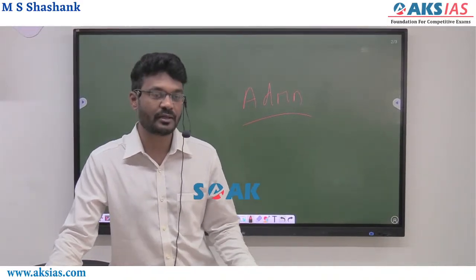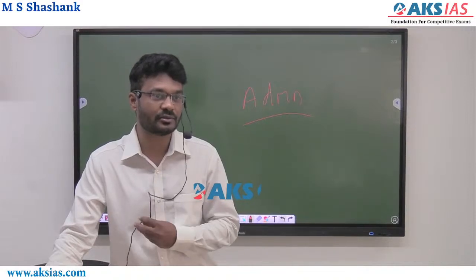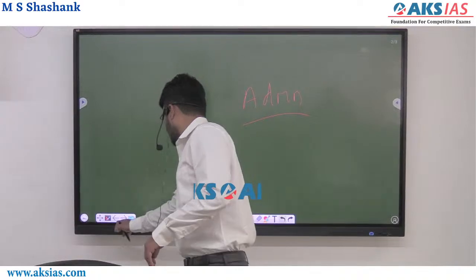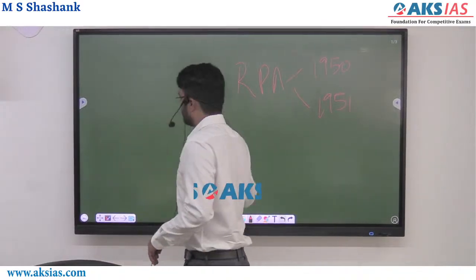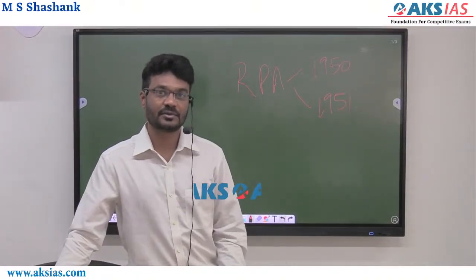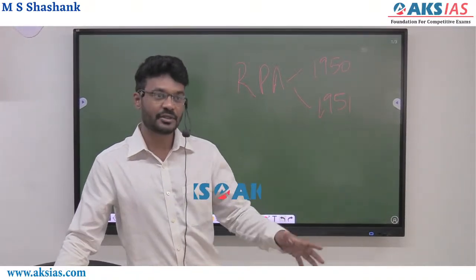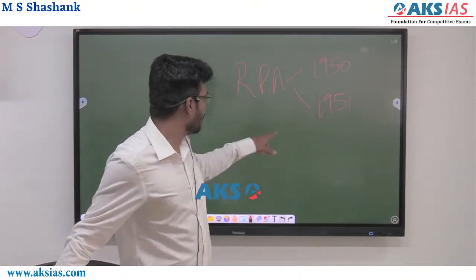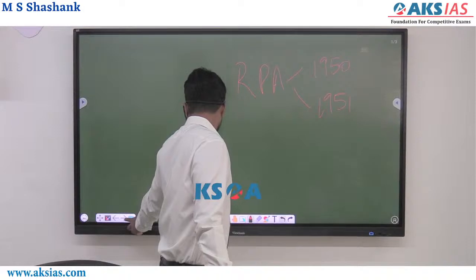So who has to do that? It is you, the bureaucrats, who have to do this background work. And this particular act, the Representation of People's Act, provides a framework for that administrative work. See how to do this administrative work and what work you need to do. All these aspects are mentioned in the Representation of People's Act.